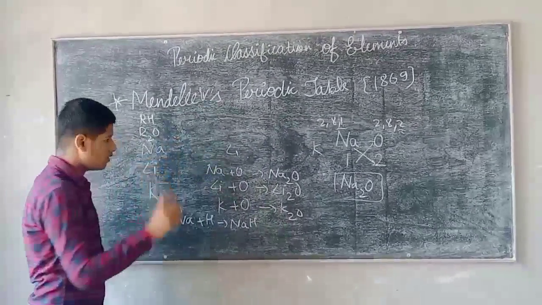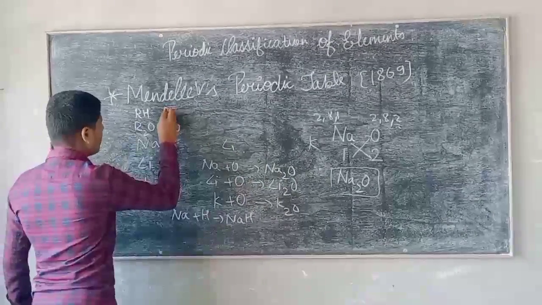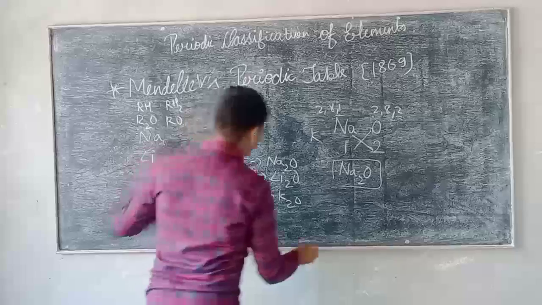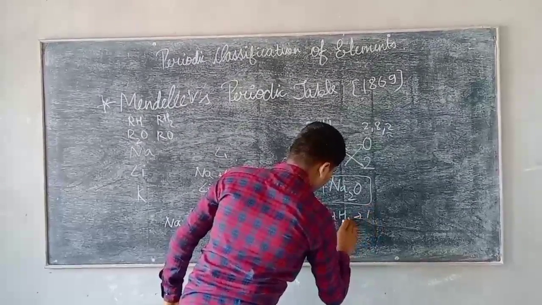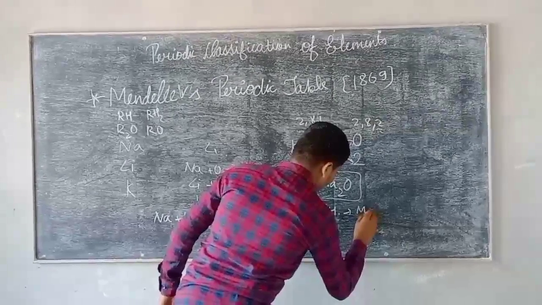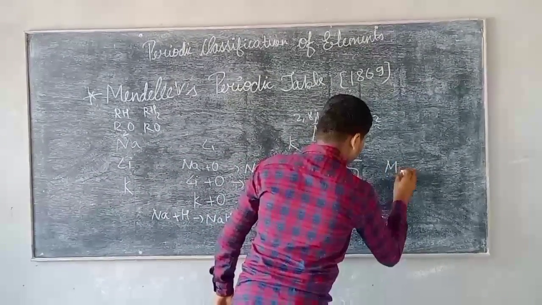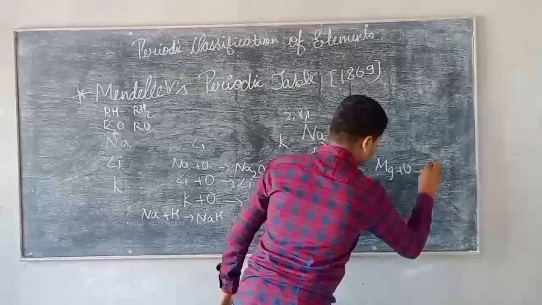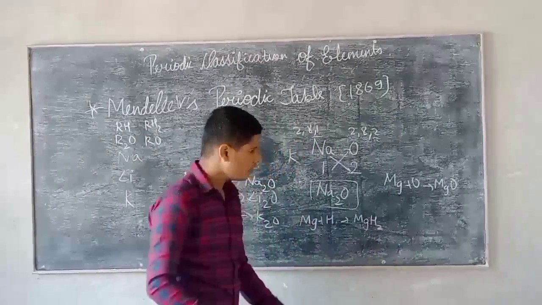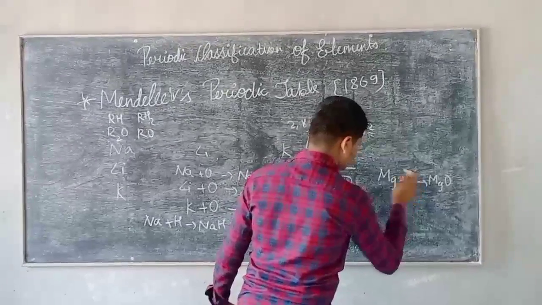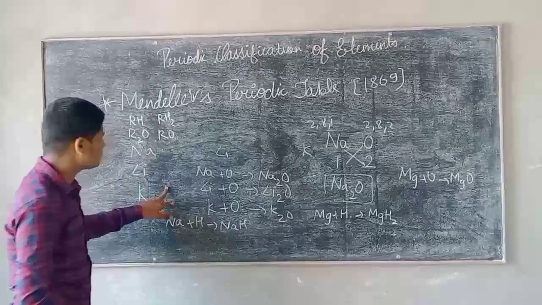The second group's oxide formula is RO, and the hydride formula is RH2. Similarly, when we react magnesium with hydrogen, we get magnesium hydride, and with oxygen, Mg plus O gives MgO, because the valency of magnesium is 2 and the valency of oxygen is 2. In this way, he classified the elements in certain groups.